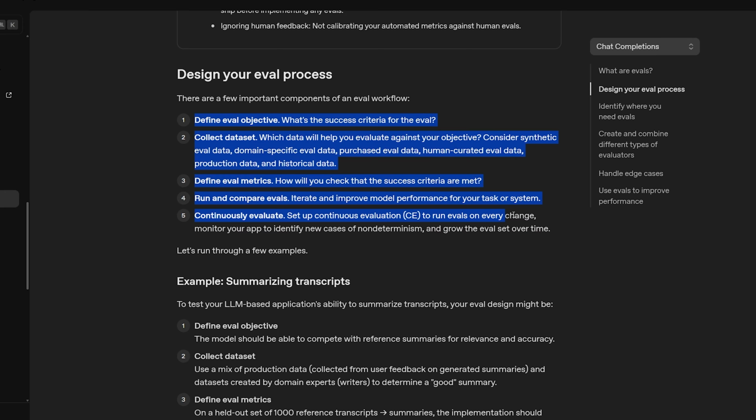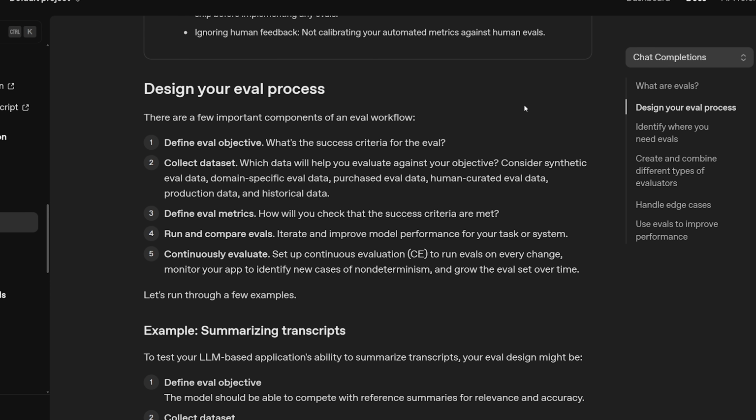Just focusing on this real quick, they give you a nice workflow for using evals in your software. So the first thing is defining the objective. So for our particular first example, we're trying to do sentiment analysis. So we're trying to take a piece of text and classify it as positive, negative, or neutral. And what we're trying to do with the evaluation is find the best model and the best prompt to be able to do sentiment analysis effectively.